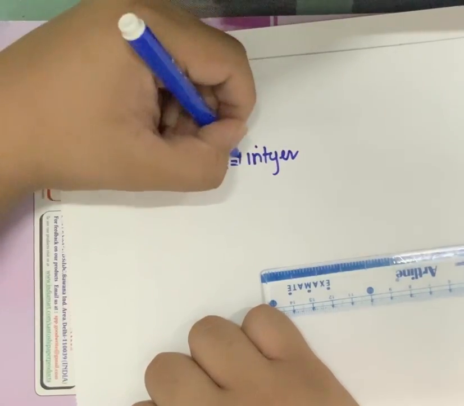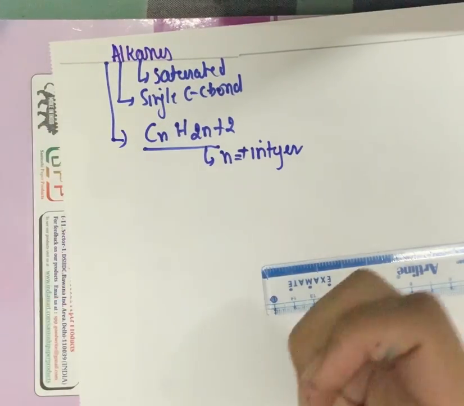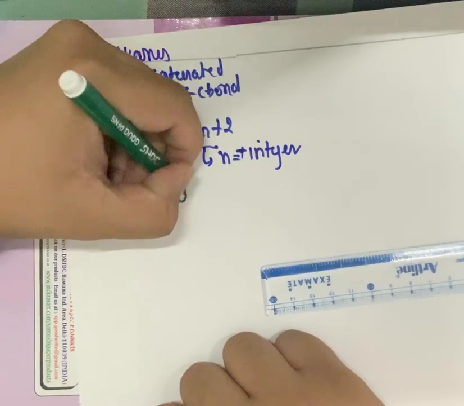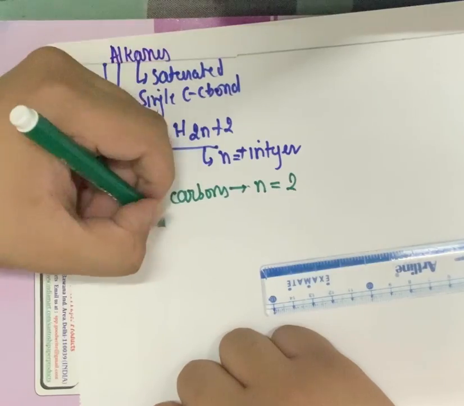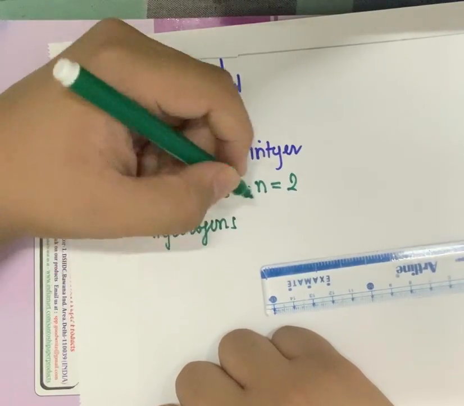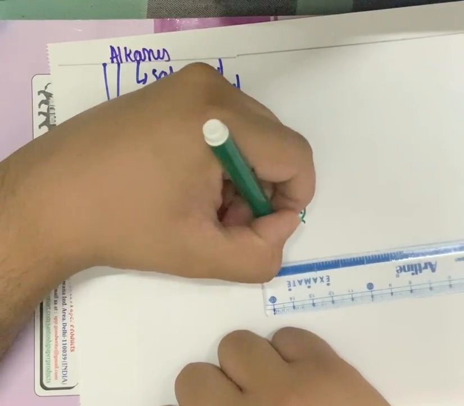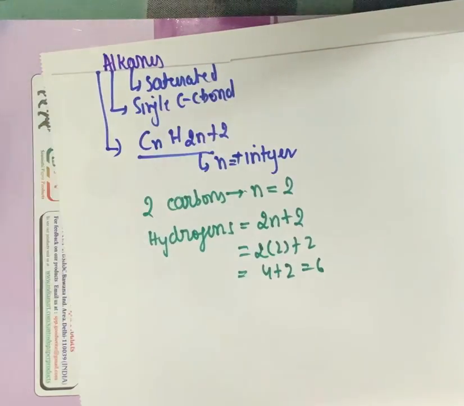A positive integer. That means if I have a compound in which there are 2 carbons, n will be equal to 2. So hydrogens will be equal to 2n+2, that means 2 into 2 plus 2, which is 4 plus 2, which is equal to 6.